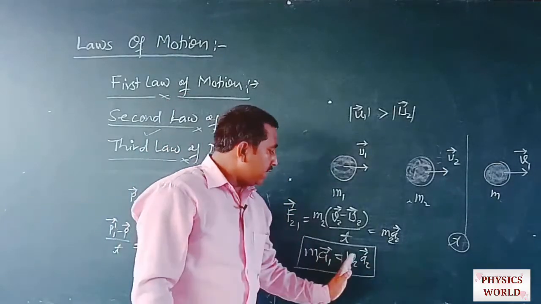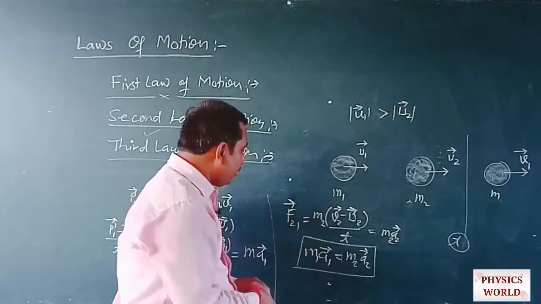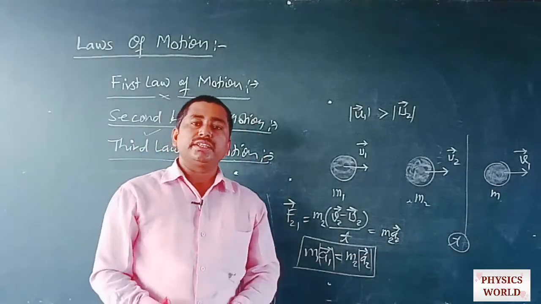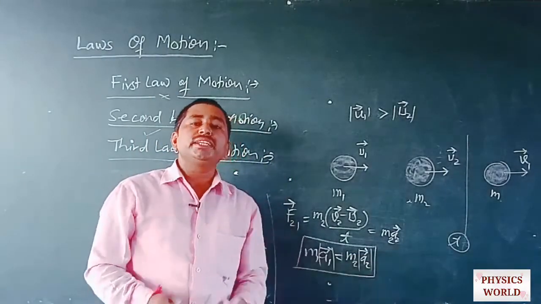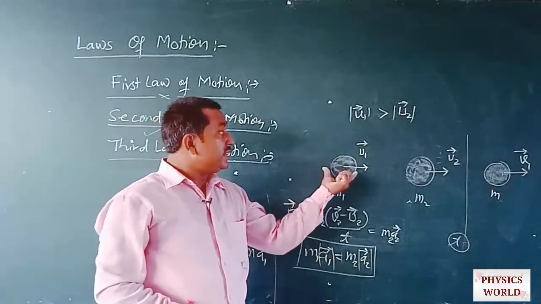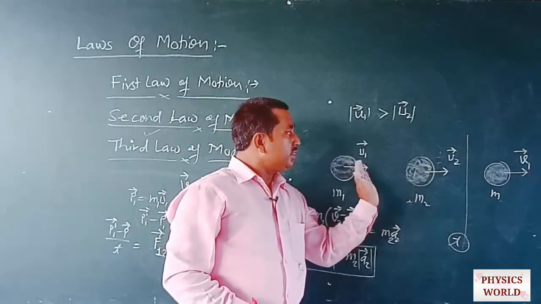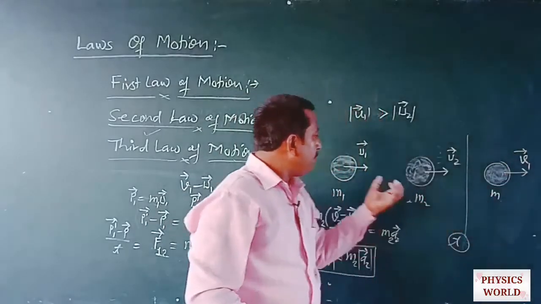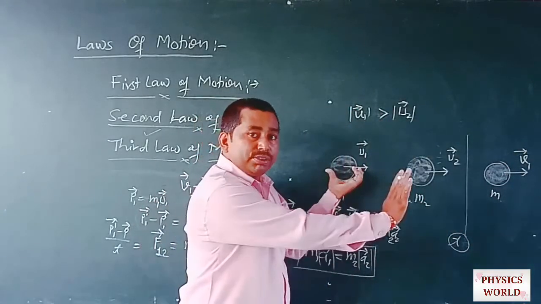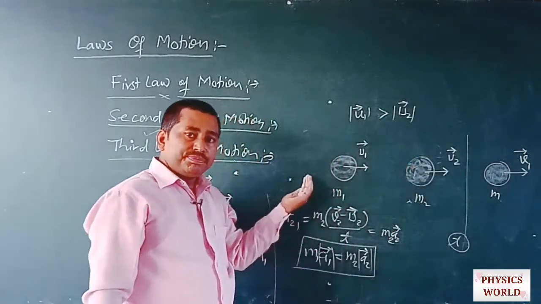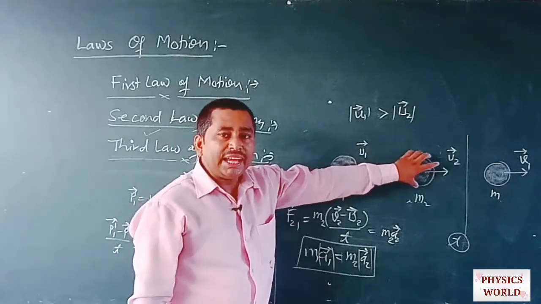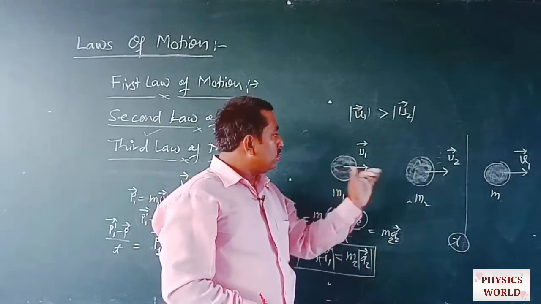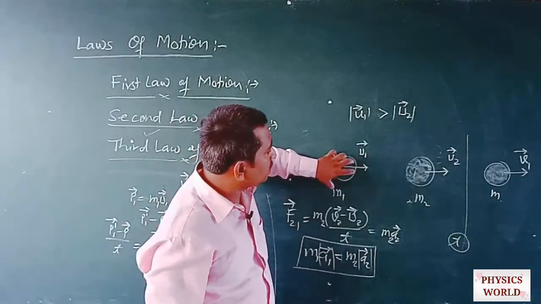It means the magnitude of this force is always equal, but the direction of these forces is always opposite to each other, because when this ball hits this ball, this ball increases its velocity in the forward direction, but the ball which hits the first decreases its velocity, because this ball applies some resistance in the path of the other ball's motion.